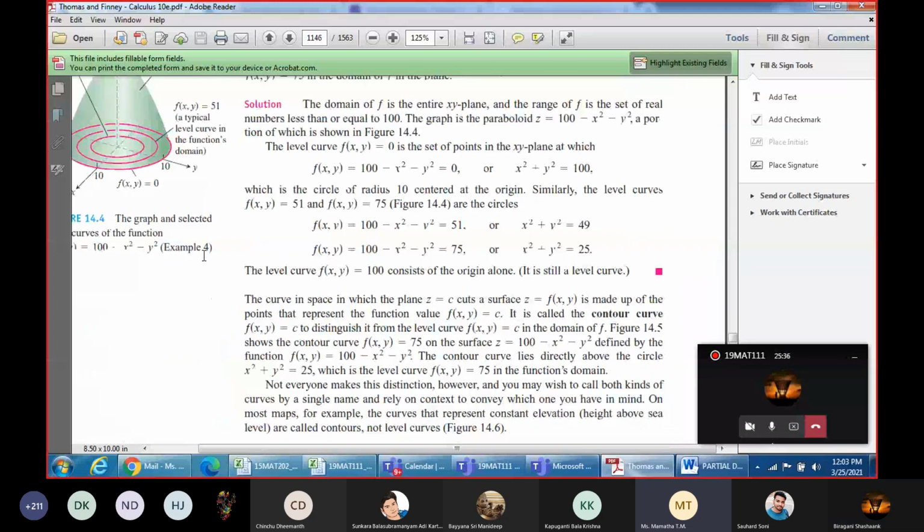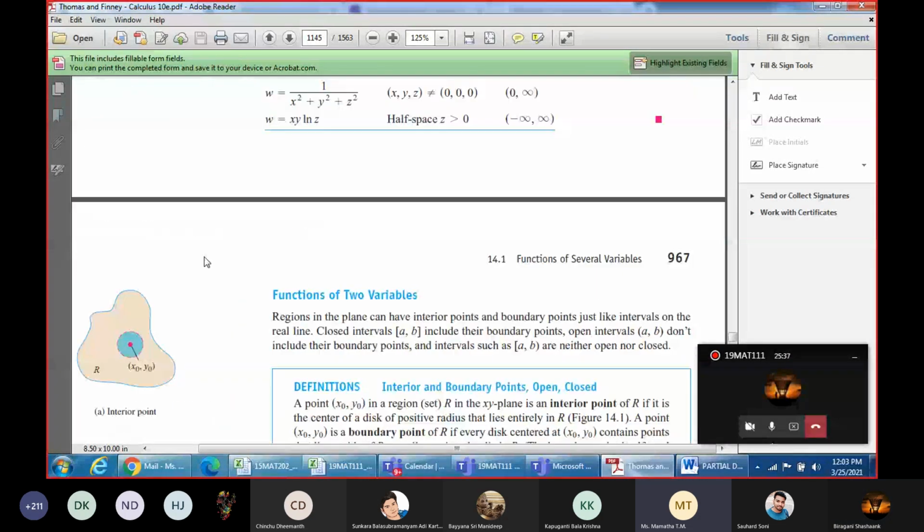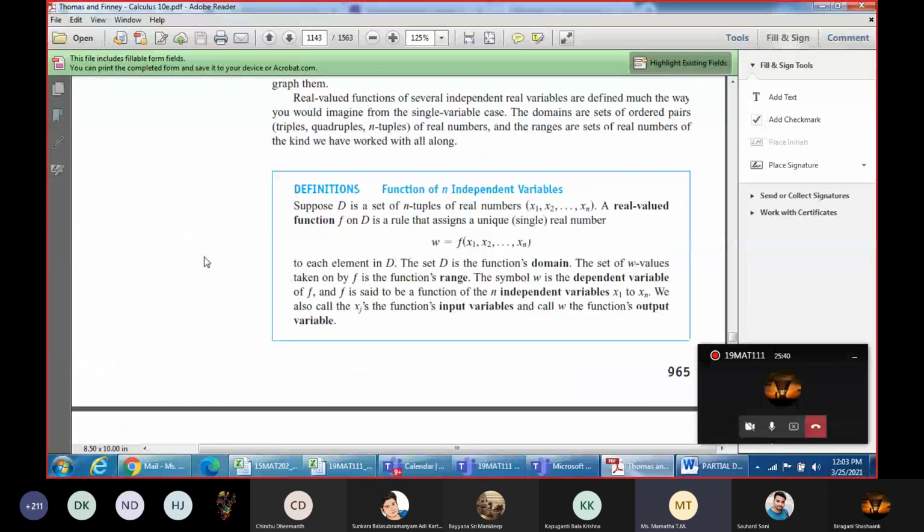So we'll now define the functions of several variables. If you have a function f depending on x1, x2, etc., xn, this is called a function of n independent variables. x1, x2, xn are the independent variables which can take any real values.